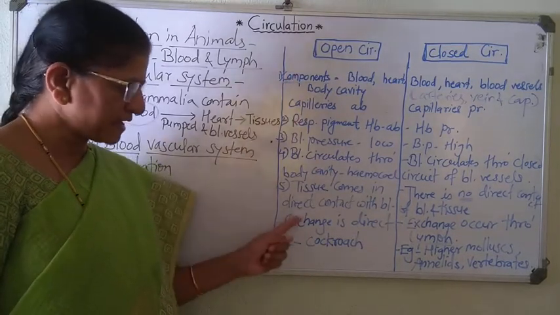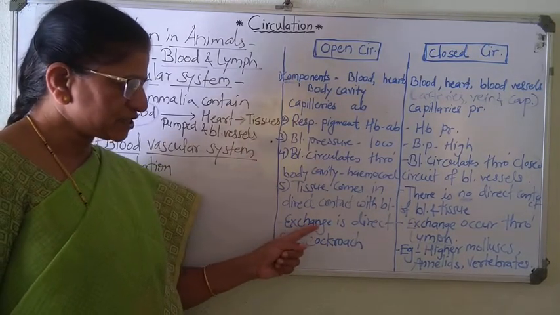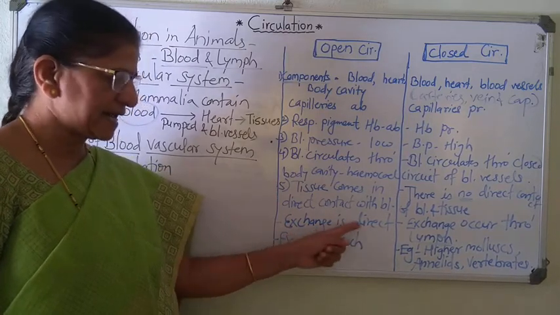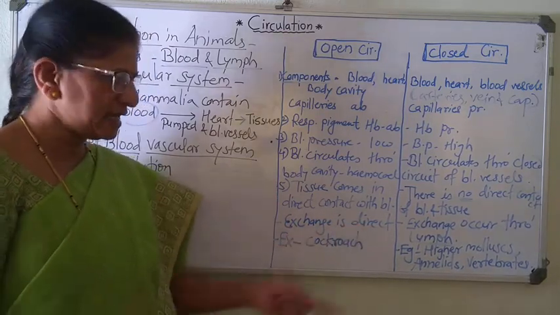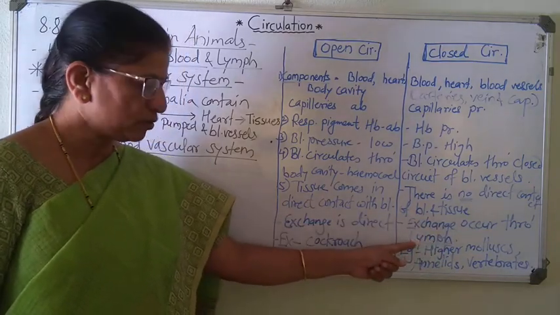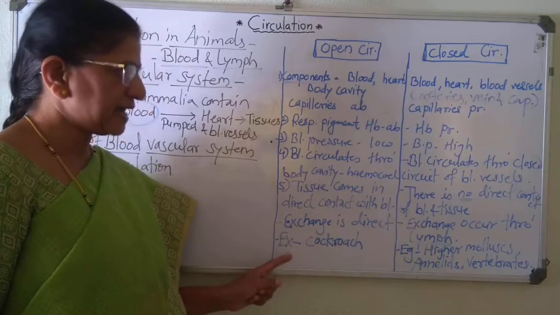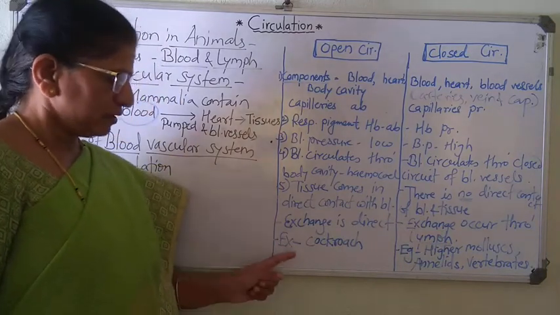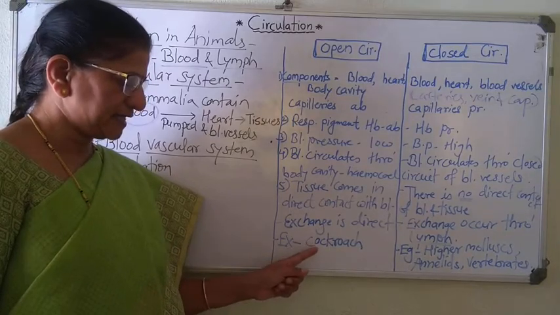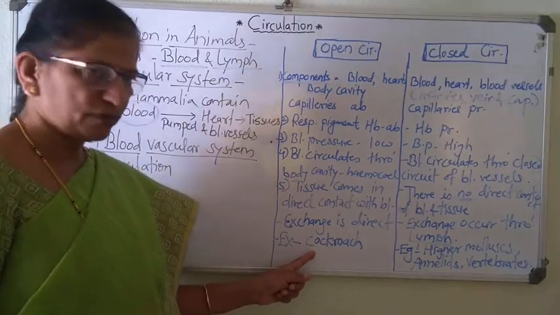In case of open type of circulation, the exchange is direct between tissue and cell. Here exchange is indirect, occurs through one medium known as lymph. And overall, the example of open circulation, for example, cockroach here, you know very well.